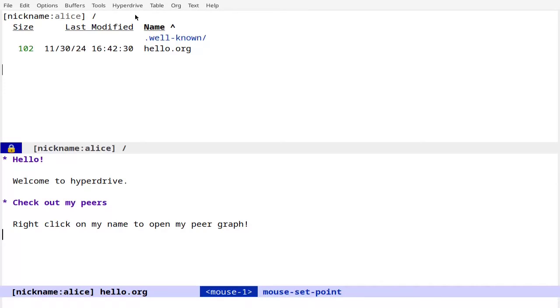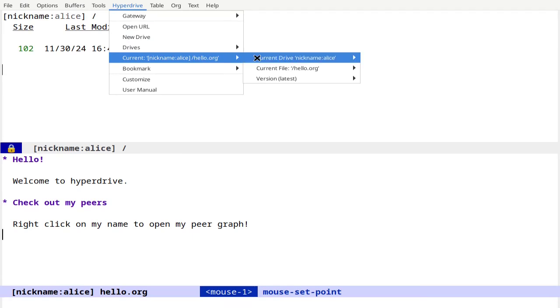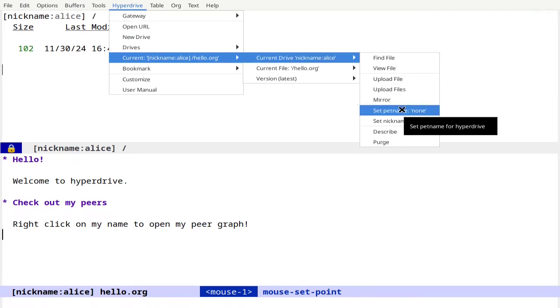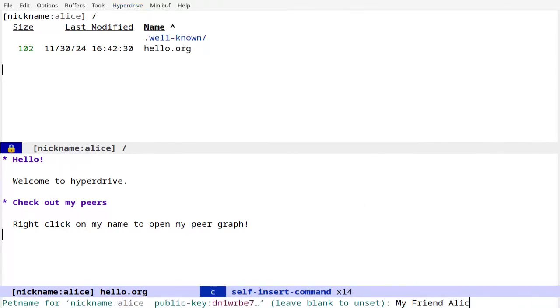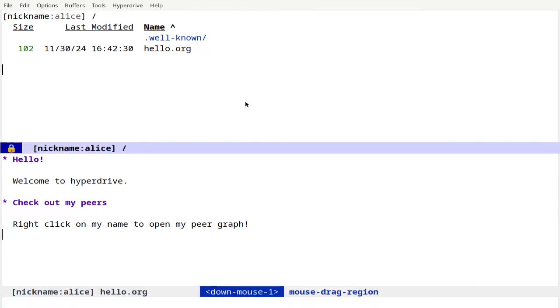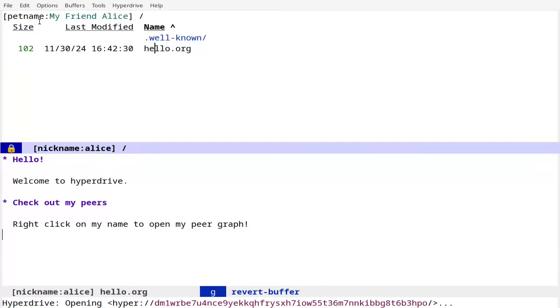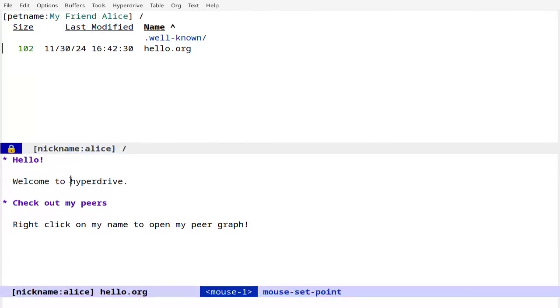Hyperdrive.el has different ways to name a hyperdrive. The public key is the drive's unique identifier. You can also assign yourself a public nickname which you announce to the world. Then, users on their own machines can assign each hyperdrive that they are aware of a private pet name. So I'll assign Alice a pet name, which is the way that I will identify Alice just on my own machine. I'll type in my friend Alice. Then, when I refresh her drive, we see that it says pet name in the top left.